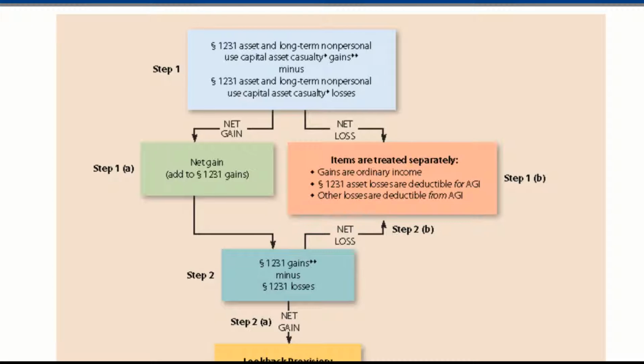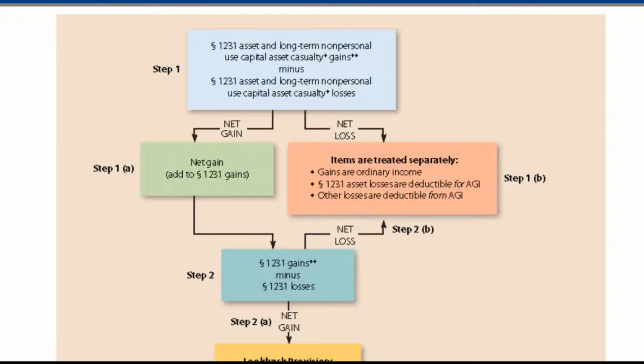So in step one, we have 1231 asset and long-term non-personal use capital asset and casualty gains minus the 1231 asset and long-term non-personal use capital asset losses. So the first step is we net those together, right? Business use and non-personal use capital asset gains against our losses. If it's a net gain, we go to the left and we add the net gain to our 1231 gains. Now, if it's a loss, we go to the right and the gains are ordinary income.